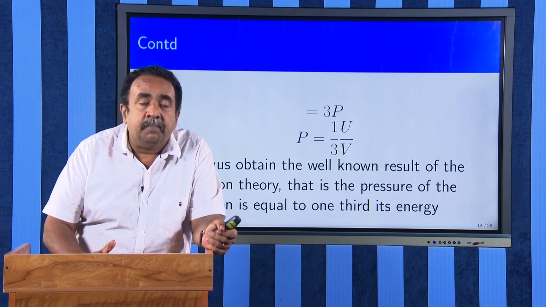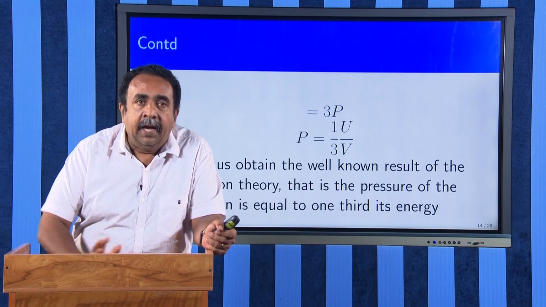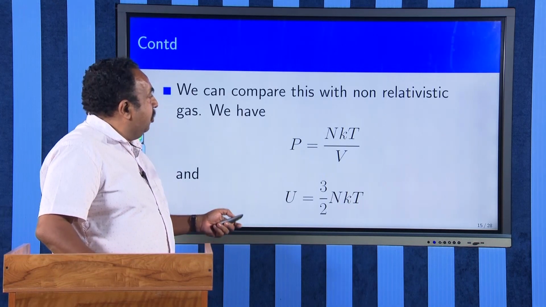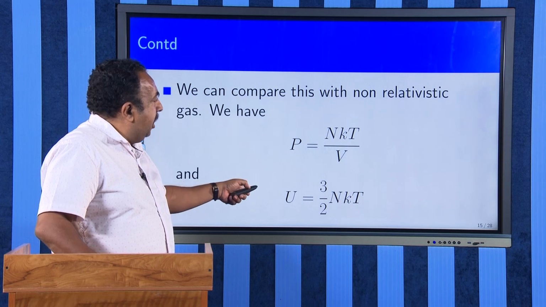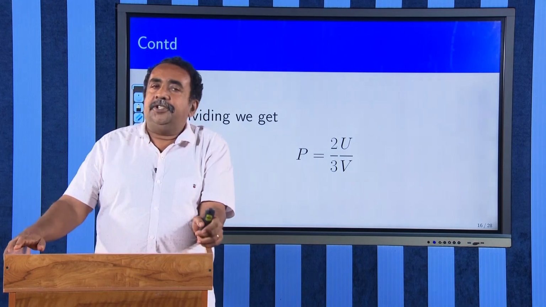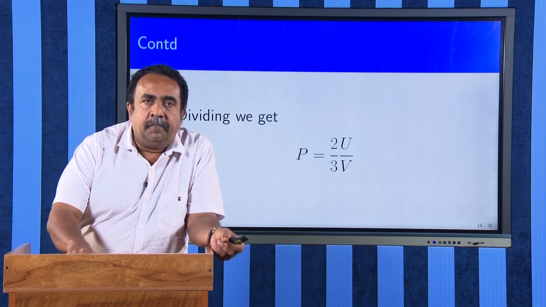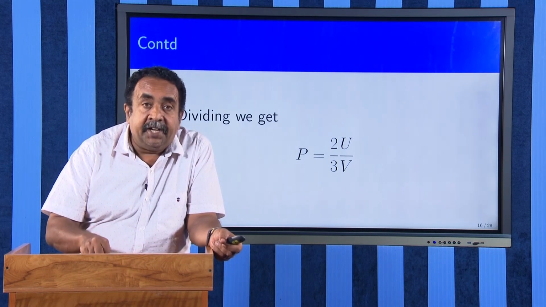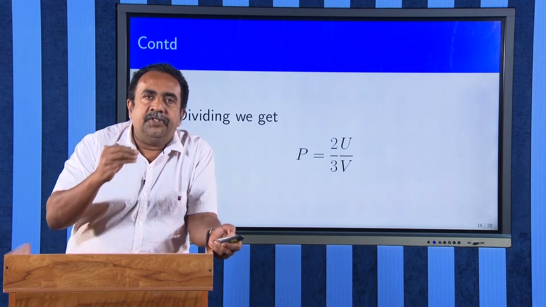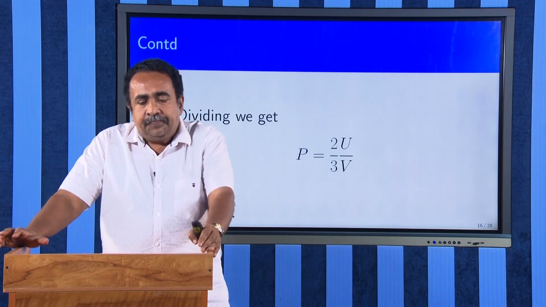This when you compare with the ordinary ideal gas: for an ordinary ideal gas, P is equal to nkT by V and E is equal to 3 by 2 nkT. Then if you take those relationships, you will be able to get P equal to 2 by 3 times the energy density. Therefore, for a non-relativistic particle, the pressure and energy density are related by P equal to 2 by 3 times the energy density. For a relativistic massless particle like photons, the pressure and energy density are related by P equal to 1 by 3 times the energy density.